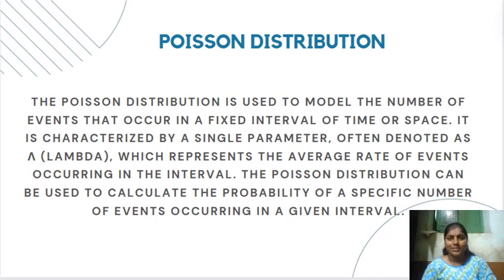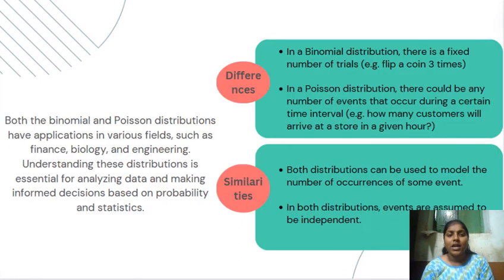So let's learn some basics about Poisson distribution. Poisson distribution is used to model the number of events that occur in a fixed interval of time or space. It is characterized by a single parameter, often denoted as lambda, which represents the average rate of events occurring in the interval. The Poisson distribution can be used to calculate the probability of a specific number of events occurring in a given interval. So let's discuss the common points and differences of binomial and Poisson distributions.